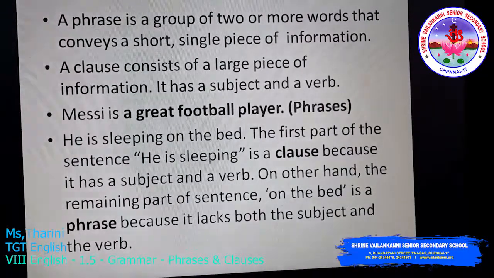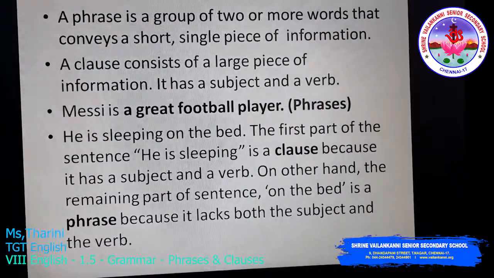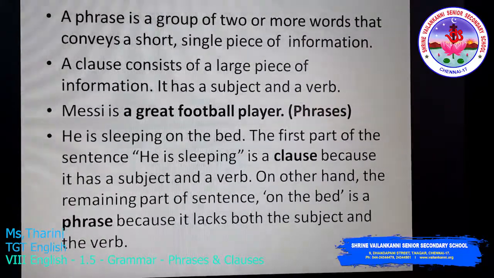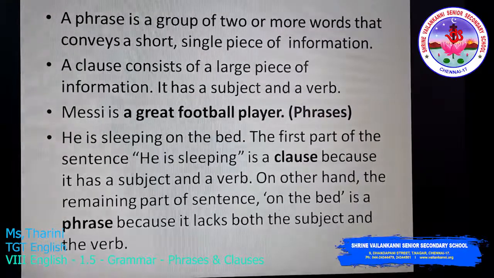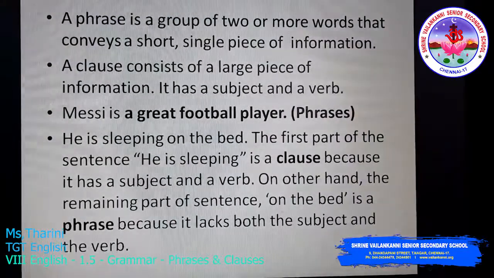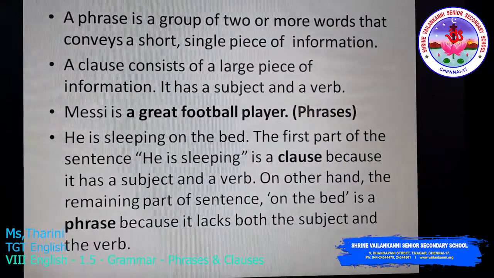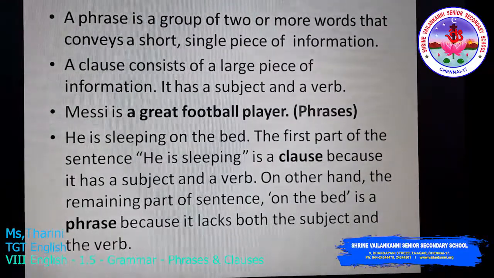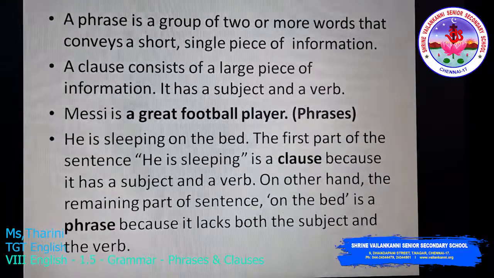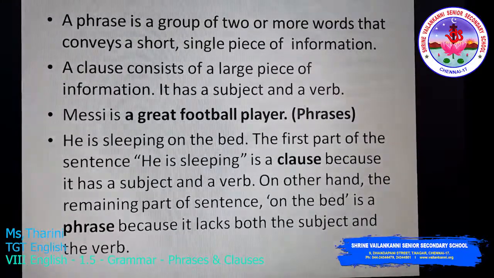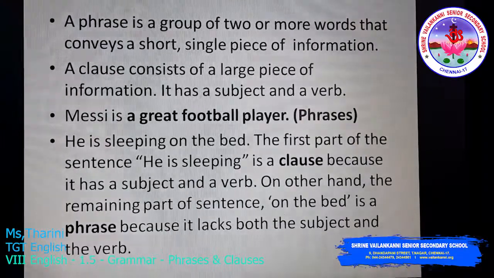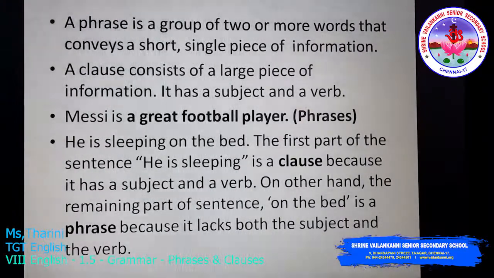See, Messi is a great football player. Now, a great football player is the phrase. Yes? He is sleeping on the bed. The first part of the sentence, he is sleeping, is a clause because it has a subject, he is the subject here, and a verb, sleeping.